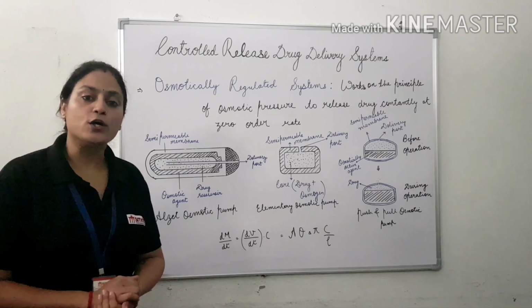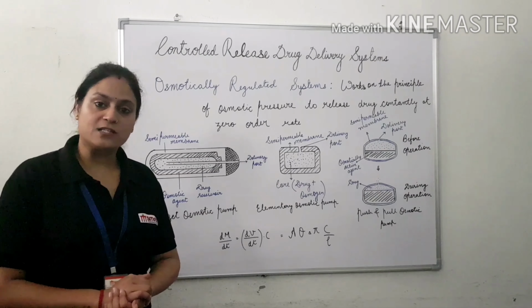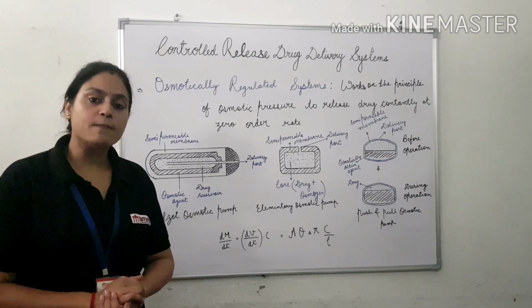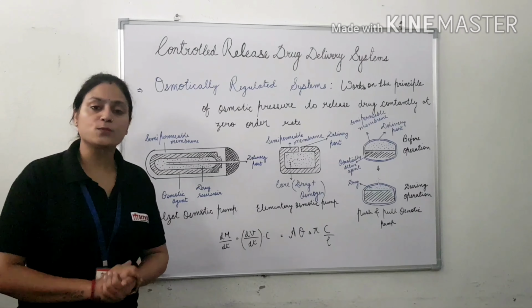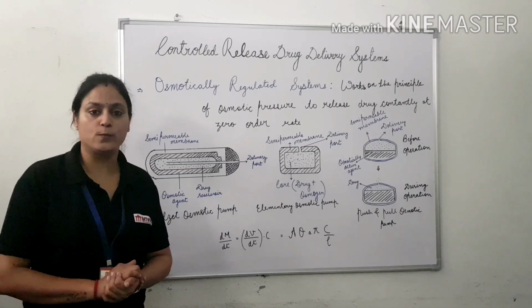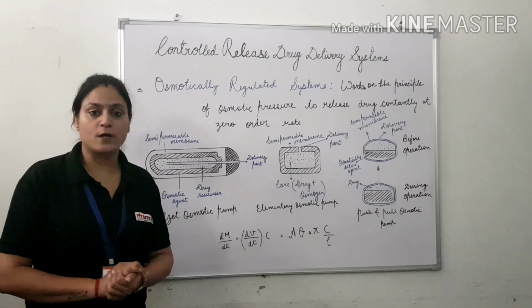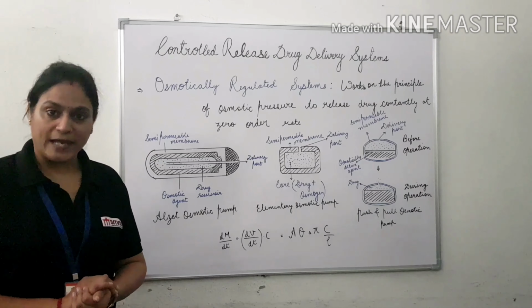The next component of the osmotic pump is the drug, which is to be administered. Then the third main component is the osmogen. Osmogens are substances having high aqueous solubility, such as sodium chloride, dextrose, mannitol, potassium chloride.